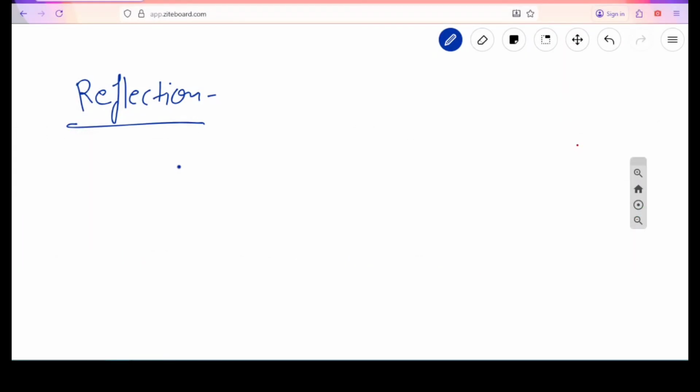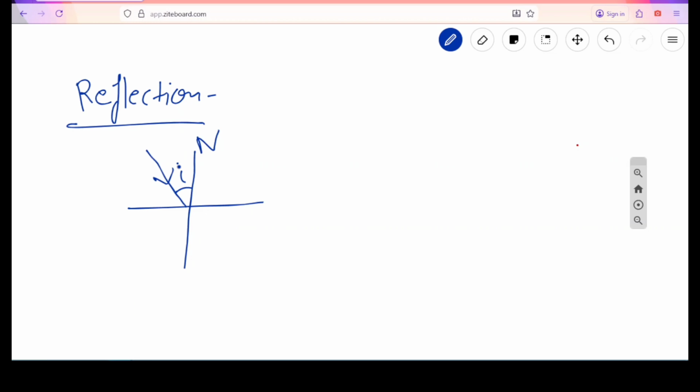Reflection. Reflection is the bouncing back of light from the surface. This is the surface and this is the normal to the surface. Normal to the surface is denoted by n. Suppose this is the incident ray, and this is the angle of incidence. So what is the angle of incidence? The angle between the incident ray and the normal is known as the angle of incidence.